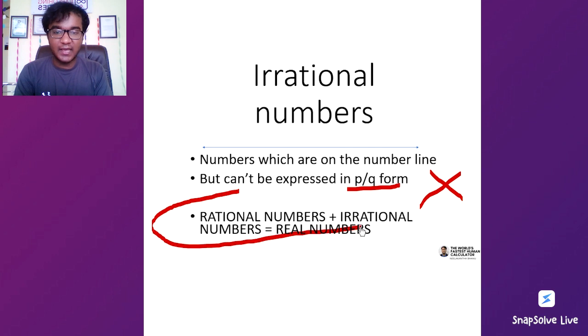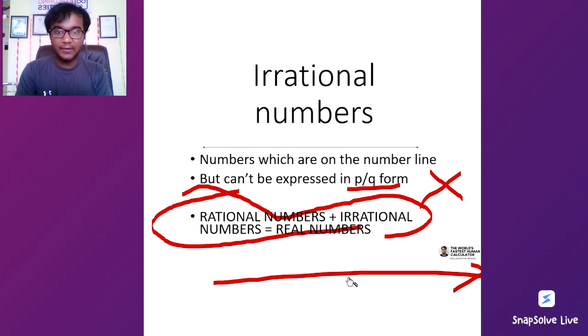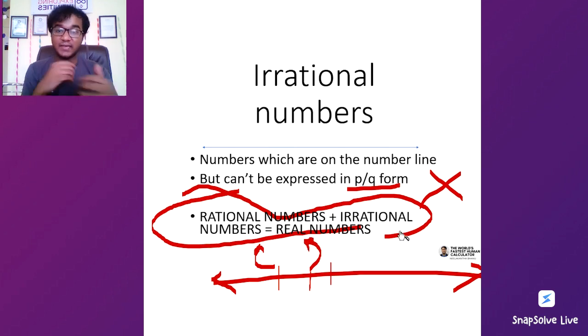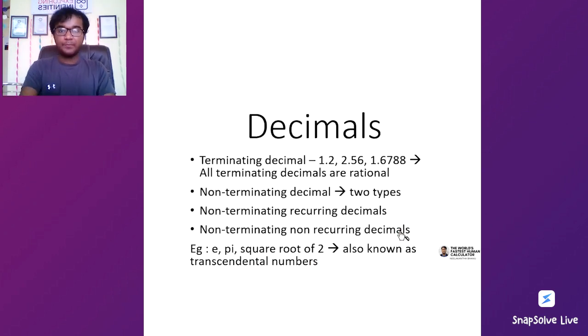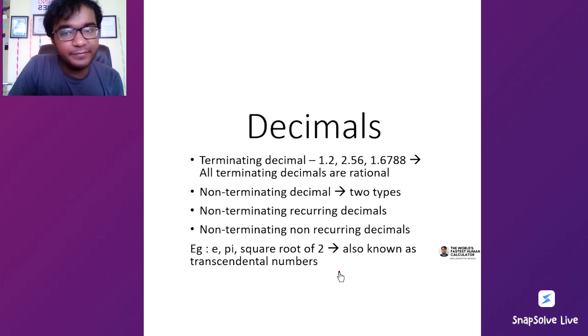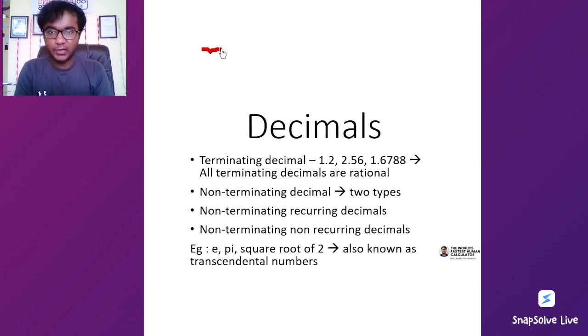And we said that the rational numbers and the irrational numbers together constitute the real number space. So when we take our number line, on it both rationals and irrationals are present. In this class we will see how to visualize these rationals and irrationals, and we'll very quickly look into 2-3 examples of irrational numbers. So let's look at a couple of really good things to understand in this.